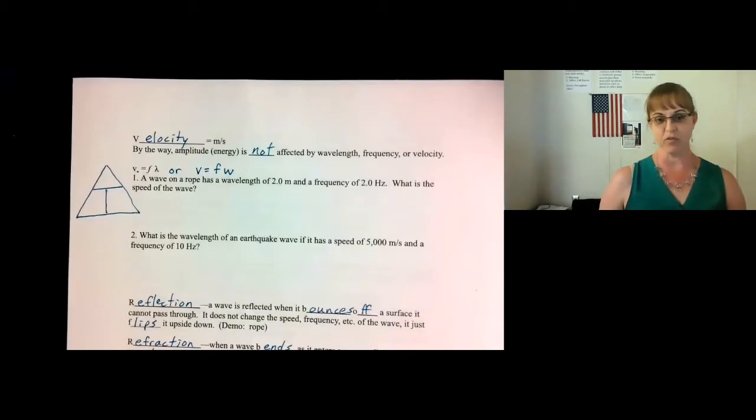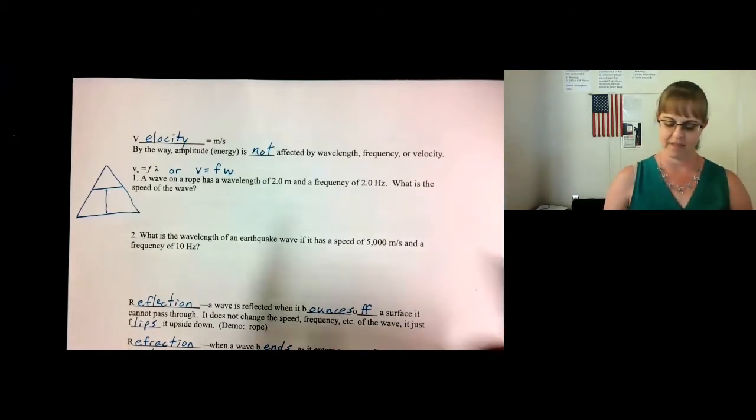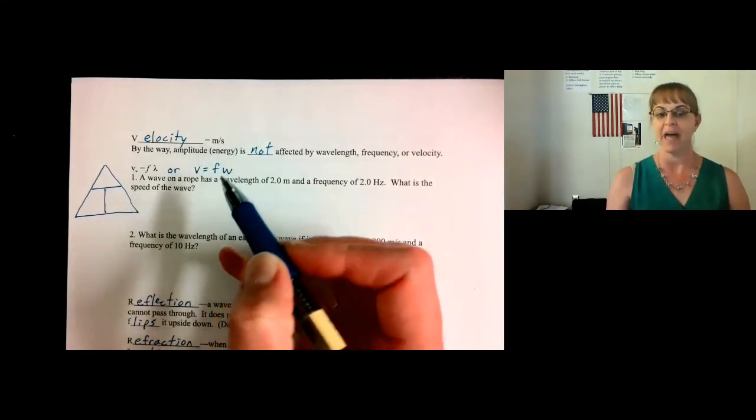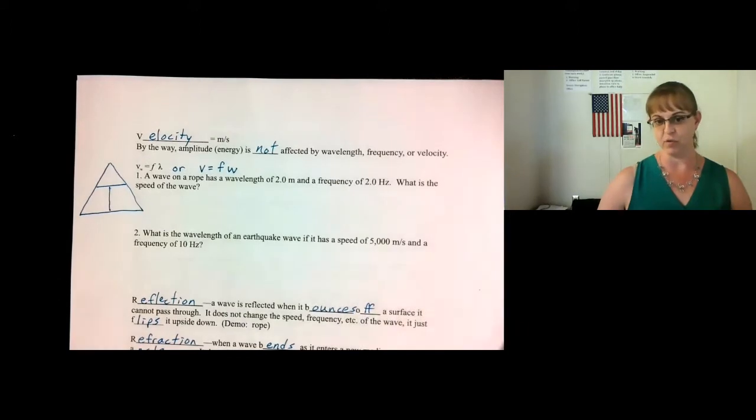Next, the velocity of a wave is the speed of a wave. It's how fast the wave energy is traveling. The velocity of a wave is measured in meters per second. And by the way, the amplitude of a wave is independent of the wavelength, frequency, and velocity. It is not actually affected by any of those.